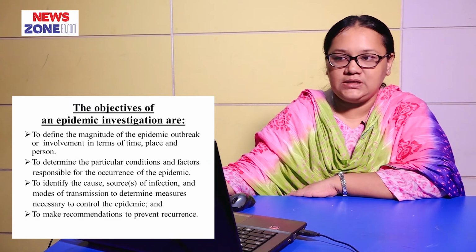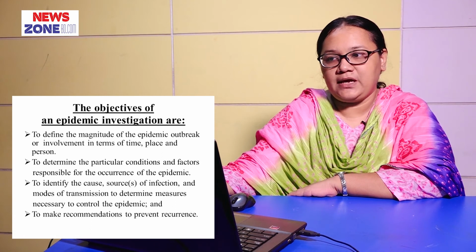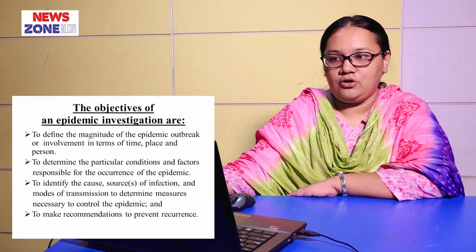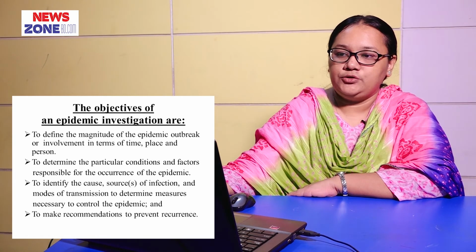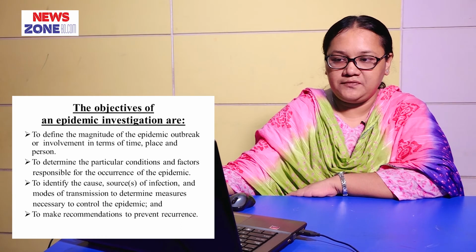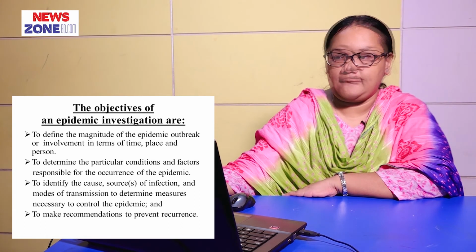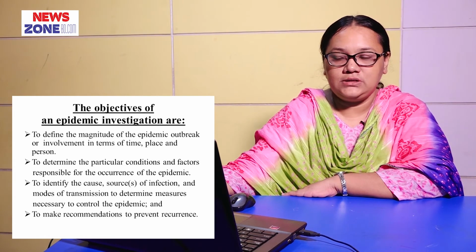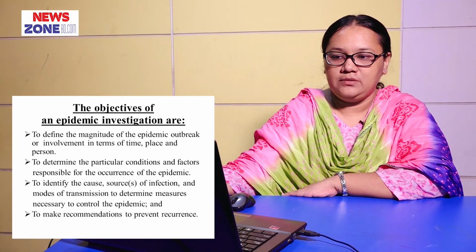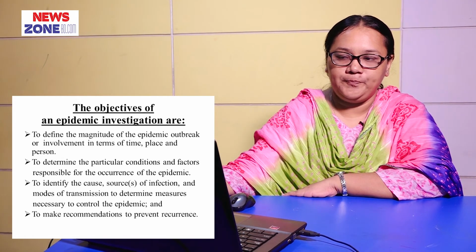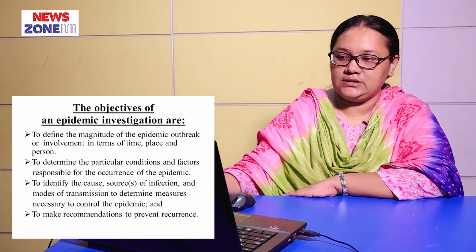There are some objectives of an epidemic investigation: to define the magnitude of the epidemic outbreak or involvement in terms of time, place and person; to determine the particular conditions and factors responsible for the occurrence of the epidemic; to identify the cause, sources of infection and modes of transmission; to determine measures necessary to control the epidemic; and to make recommendations to prevent recurrence.